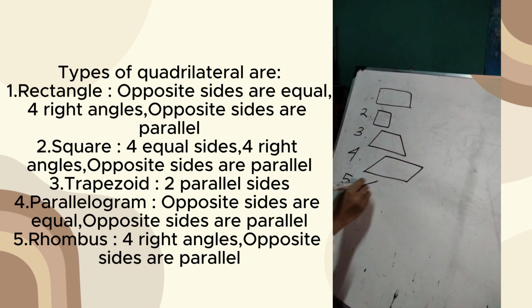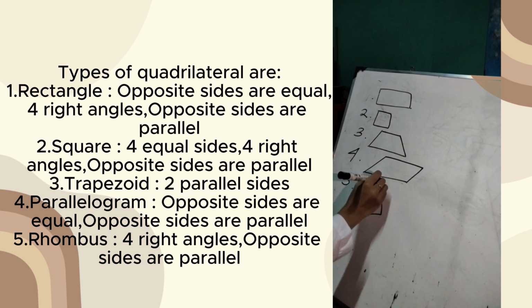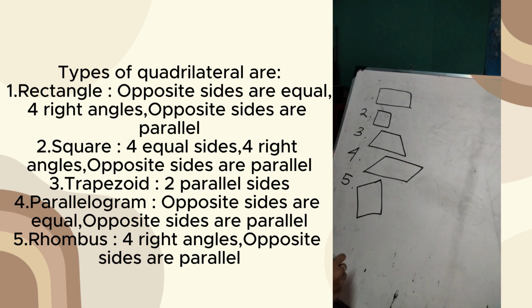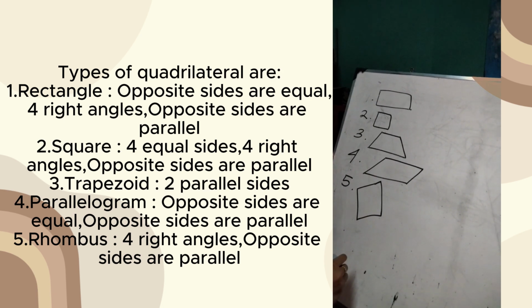Rhombus: four equal sides and opposite sides are parallel.